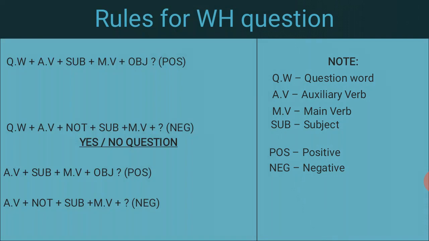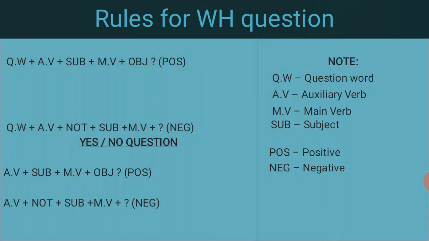POS means positive, NEG means negative, and AV plus subject plus main verb plus object, that is auxiliary verb, subject, main verb plus object, that is positive. And negative manner, auxiliary verbs plus not plus subject plus main verb. So this is the rule for framing and writing the WH question. So these rules we have to be clear in, then we can write that thing.